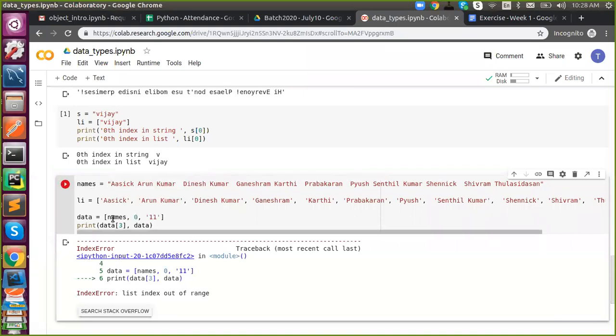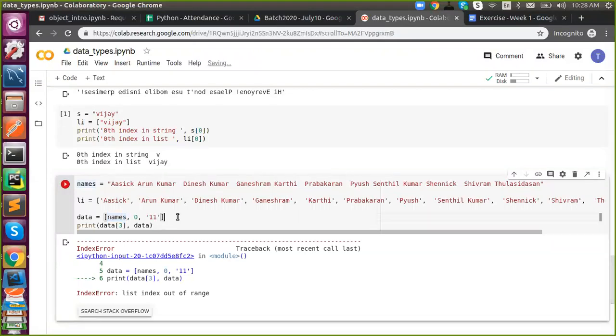So hope you have noticed I've used various types of inputs. names is a variable which holds a string object, 0 is an integer object, and this is a string again. Okay. So there is no restriction to use only this kind of object. In a list, you can use any type of object.